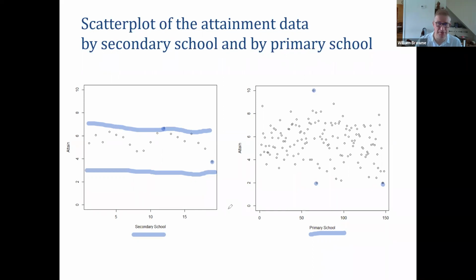That's quite interesting. When we actually fit models, we might expect the variance of the primary school to be bigger than the variance of the secondary school, and we might think that's a more important predictor. Where you went to primary school might be a more important predictor than where you went to secondary school in defining how well you'll do.